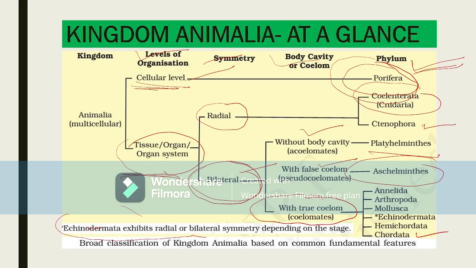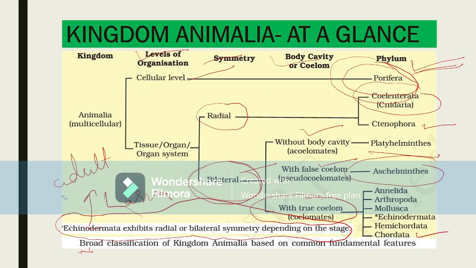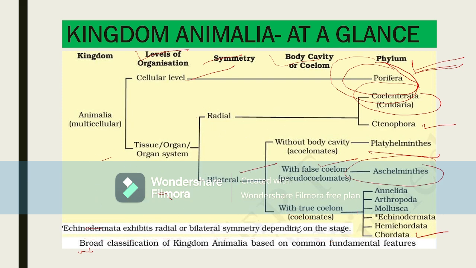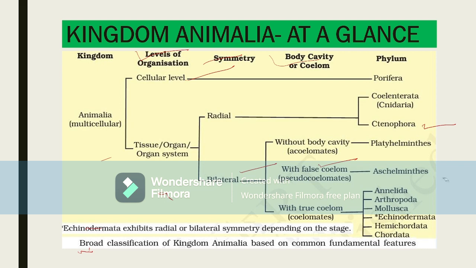But in the Echinodermata, look at this diagram, look at this line. Echinodermata exhibit radial or bilateral symmetry depending on the stage. When they are in the adult stage, they show radial symmetry. When they are in the larva stage, they show bilateral symmetry. These are the fundamental features: cellular level organization, tissue level of organization, symmetry, and body cavity. Based on these, we have classified the animals into several groups. These groups are nothing but phyla. I hope you understand all this basis of classification. Yes or no? Thank you everyone.